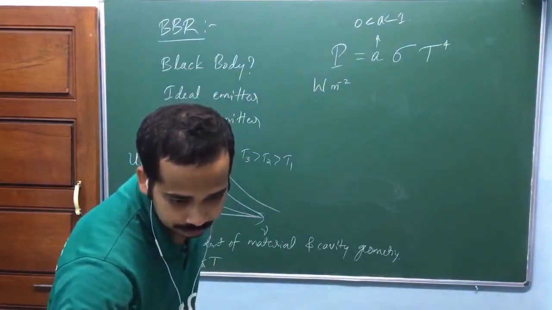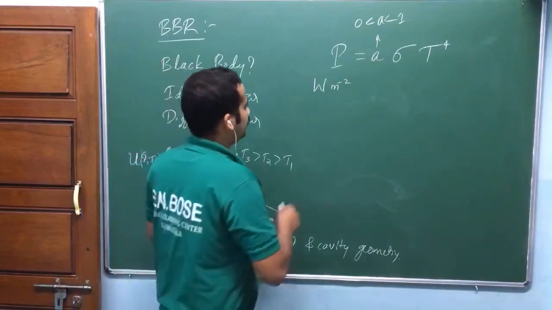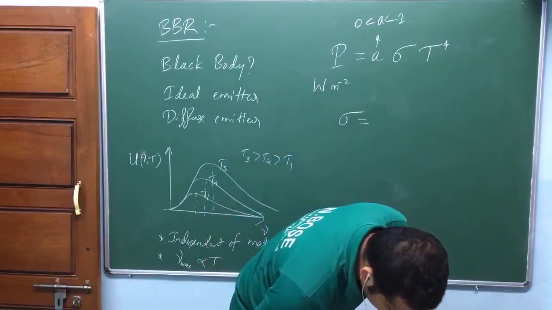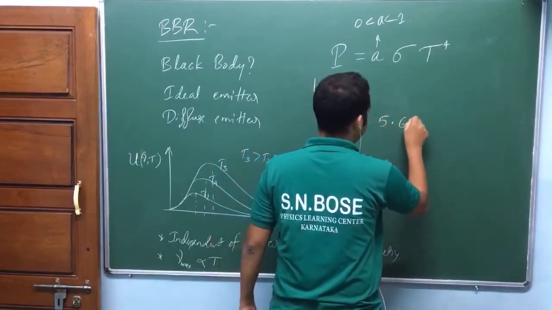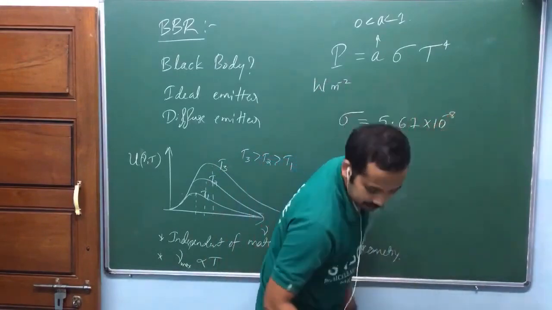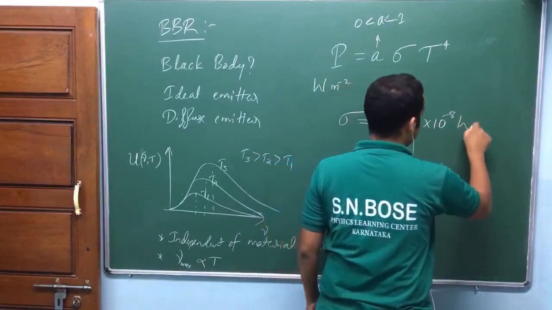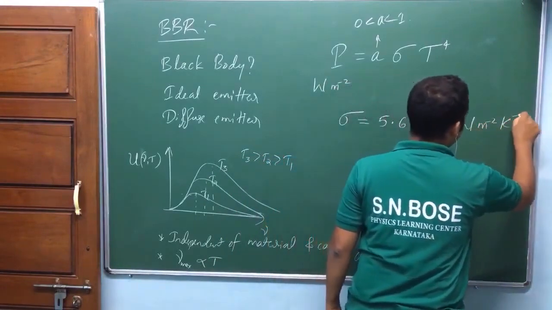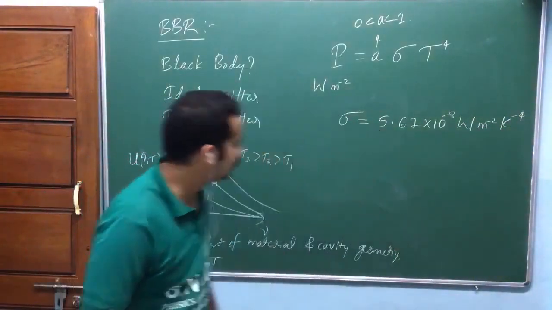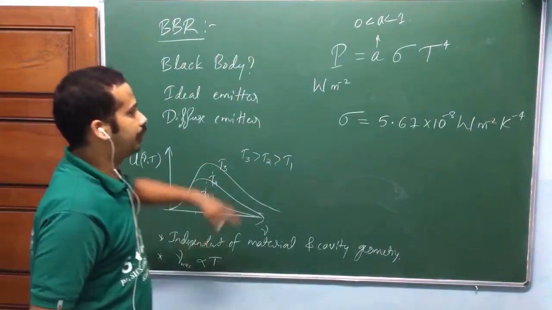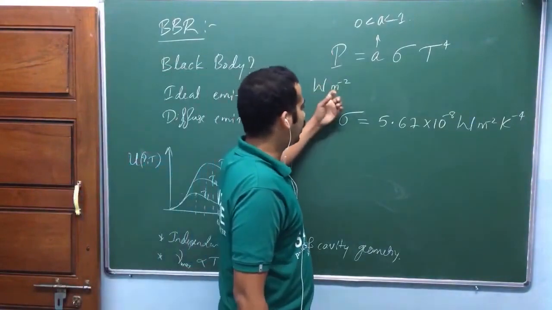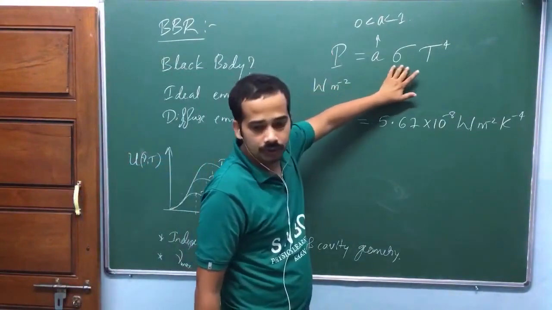Is that okay? Just quickly, this sigma we call the Stefan-Boltzmann constant. That equals 5.67 into 10 raised to minus 8 watt per meter square per Kelvin raised to 4. So if you integrate this with respect to frequency, you will get the total power per unit area, which is proportional to temperature power 4.